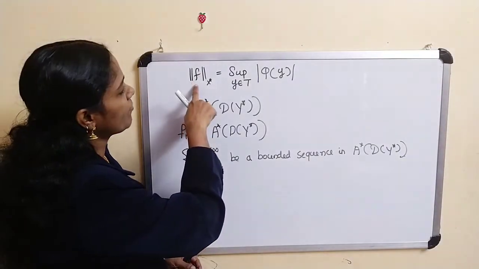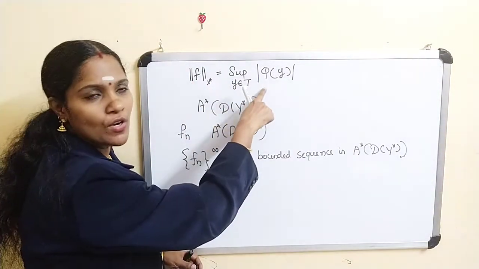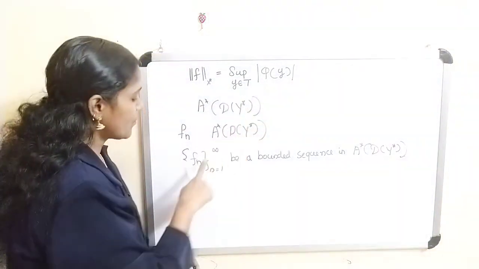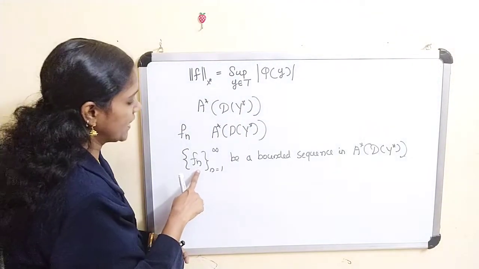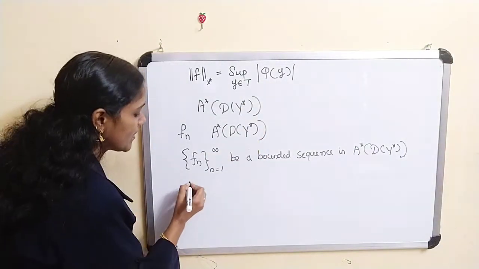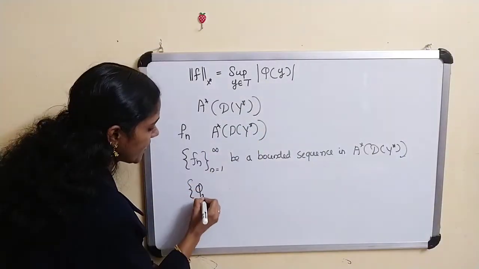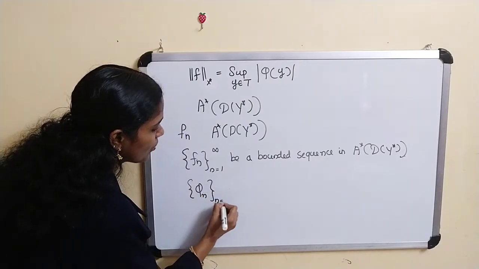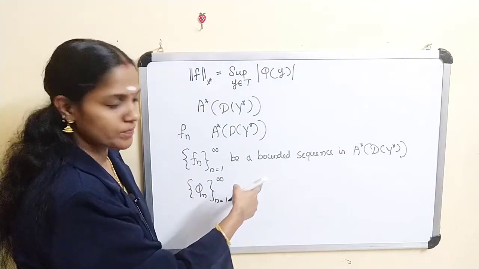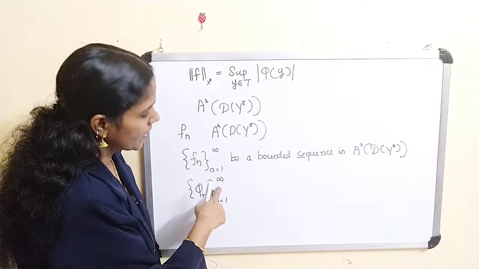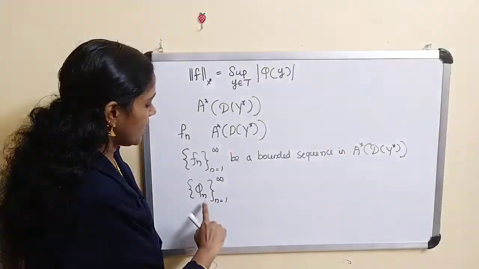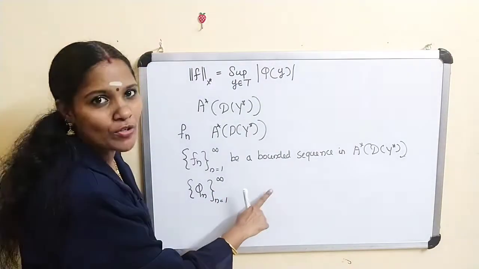We have F_n equals A star phi_n. For every F, clearly there exists a phi. Therefore, corresponding to each F_n you will get a phi_n. If you consider phi_n, n equal to 1 to infinity, be a sequence, phi_n is also a bounded sequence.